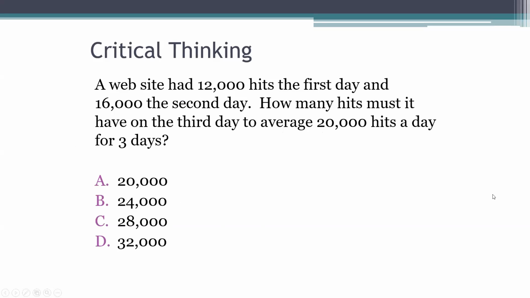So if I do 12,000 plus 16,000 plus, I'll try letter B, 24,000, it gives me 52,000. If I divide that by 3, nope, that does not give me 20,000. It gives me a little over 17,000. So since I know it's not B, I'll try letter D. So 12,000 plus 16,000 plus 32,000, and then I'll divide that by 3, and that gave me 20,000. So the answer to this one is letter D.